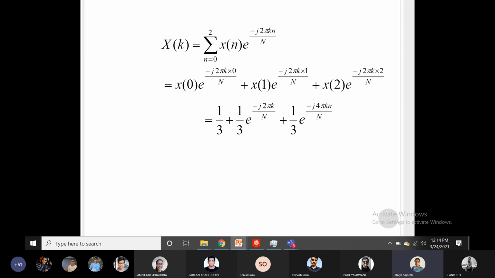Now x of 0, x of 1, x of 2, that value is 1 upon 3. So the first term is 1 upon 3, plus the next term 1 upon 3 into e raised to minus j 2 pi k, since n value is 1 there. The next term is 1 upon 3 e raised to minus j 2 into 2, that is 4 pi k.